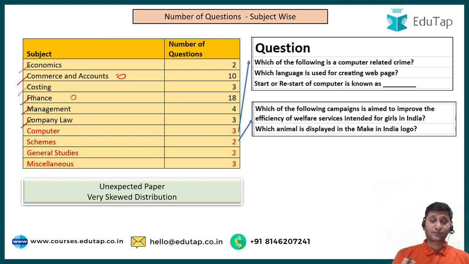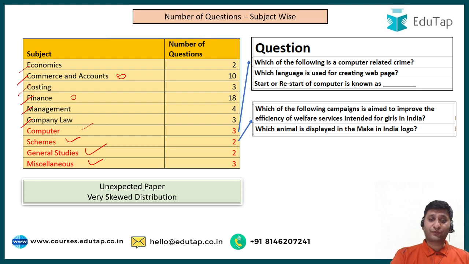But something really unexpected happened in this exam: there were even questions from computer, schemes, and general studies. There were 2 questions related to the Constitution, and there were some miscellaneous questions also, which cannot be tagged to any of the topics.